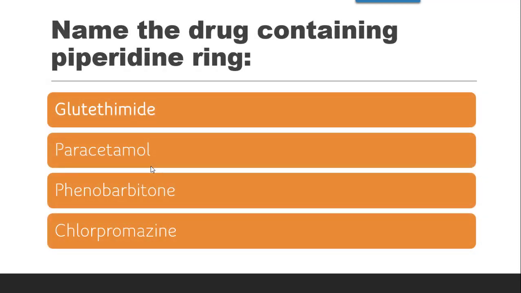Then next question is, name the drug containing piperidine ring. Now there are two basic classes according to the classification. First is barbituric acid derivative and the other is non-barbituric acid derivative. So glutethimide is a non-barbituric acid derivative which does not contain barbituric acid in it, but it contains a piperidine ring. So the correct answer is glutethimide.